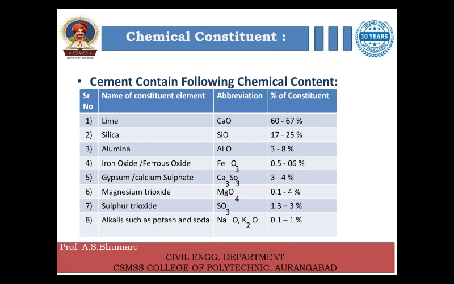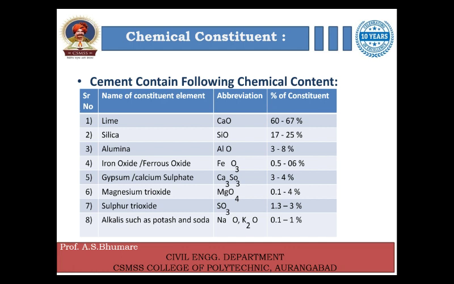First one is lime. Lime is the best bonding material, and we have been using it for years and years. The major constituent of the cement is lime, which has the abbreviation CaO, and its percentage of concentration is 60 to 67%, the major constituent of the cement.